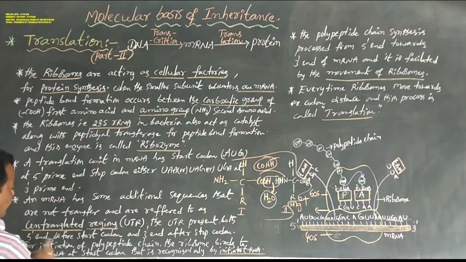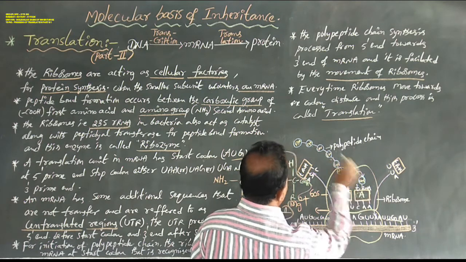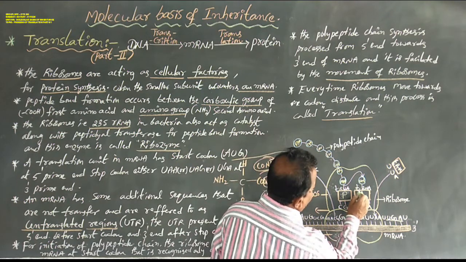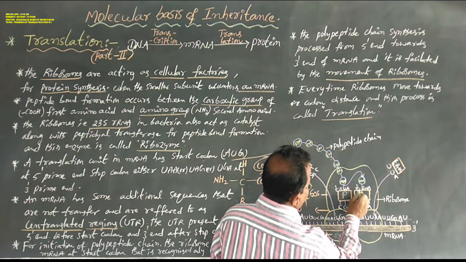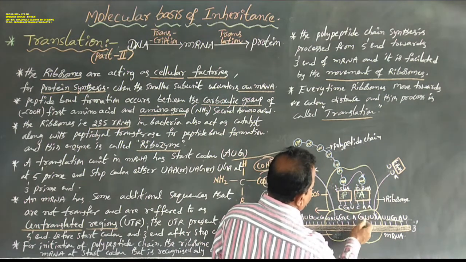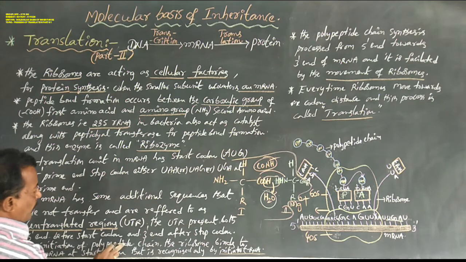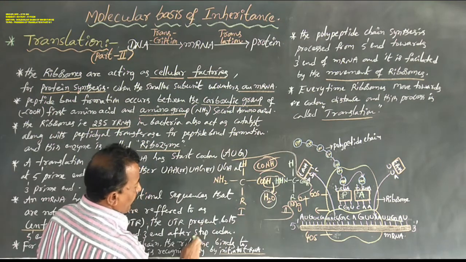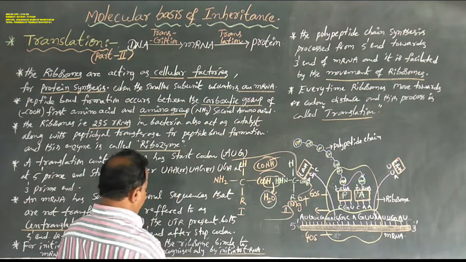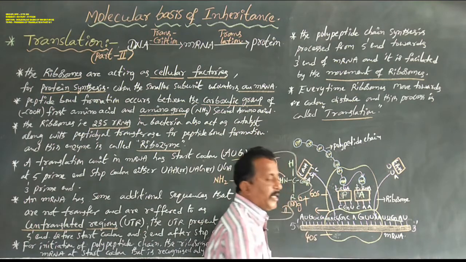Next, coming to the initiation of the polypeptide chain. For initiation, the ribosome binds to the mRNA. In this process, the tRNA binds to the ribosome and at the same time to the mRNA. The ribosome binds to the mRNA at the start codon, which is recognized only by the initiator tRNA.